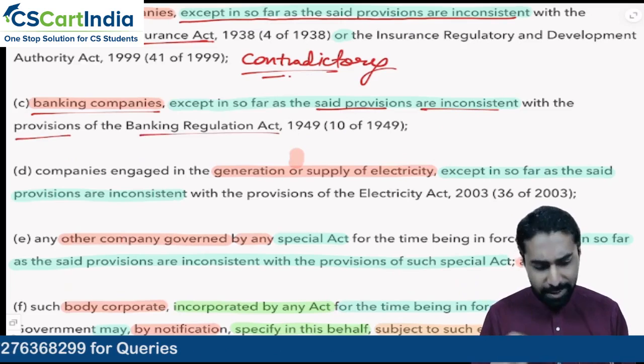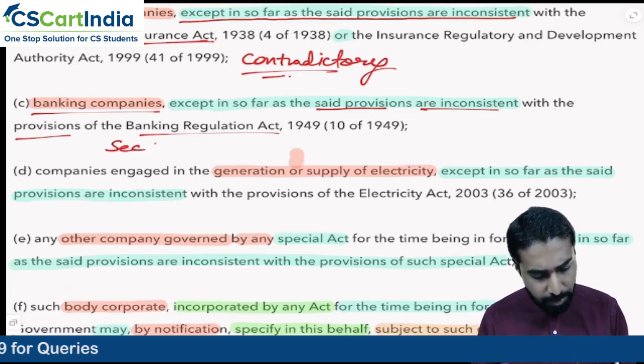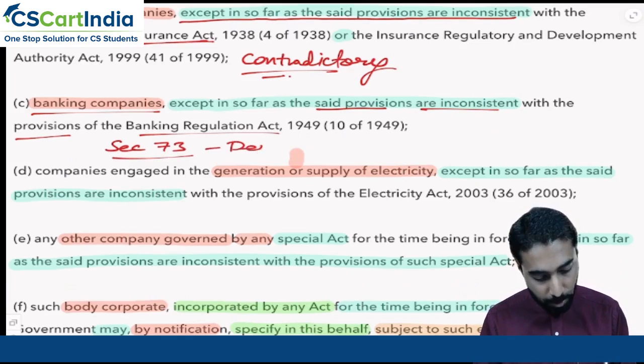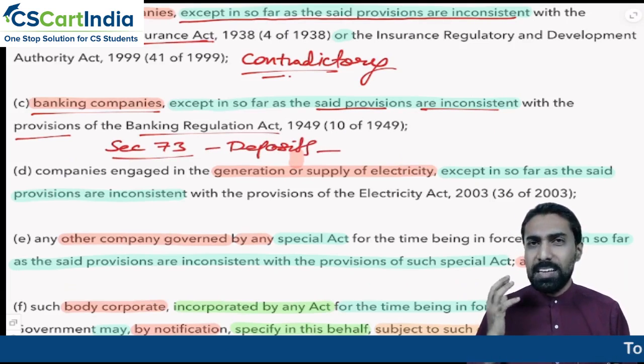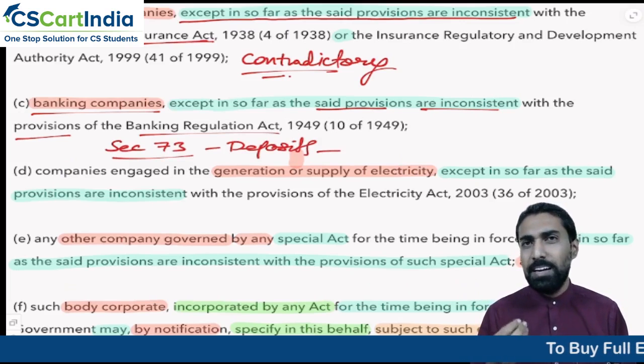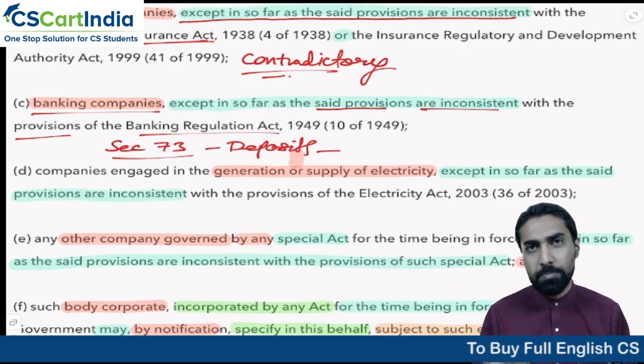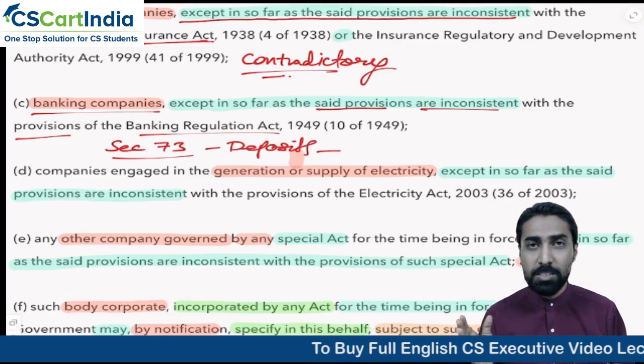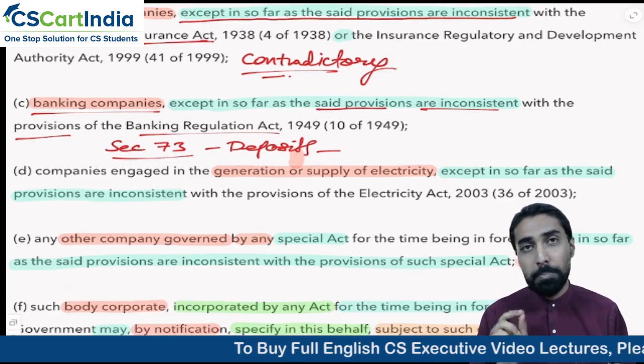See, mainly when we look at section 73 relating to deposits and all that, here what will happen? The banking business is mainly deposits and loans. So you cannot have very huge rules and regulations like a normal private or public company has.